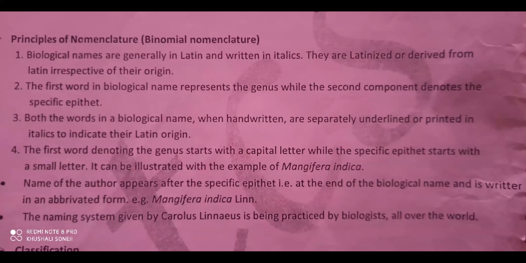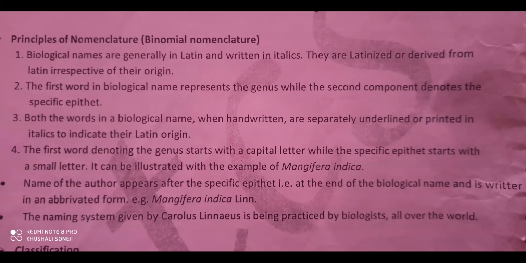Next, which process comes first in taxonomy, identification or nomenclature? Identification is the correct answer. First identify and describe the organism, and second, nomenclature.